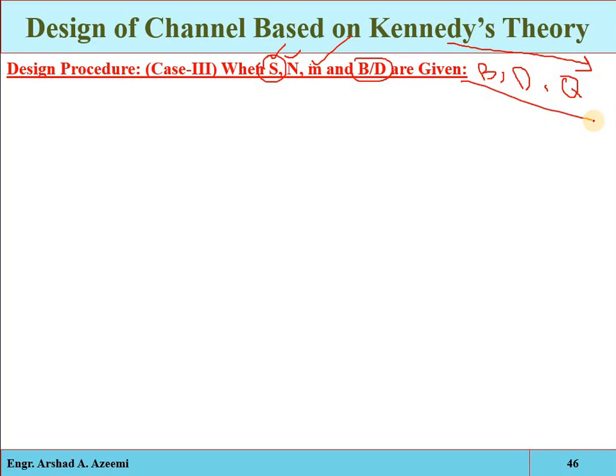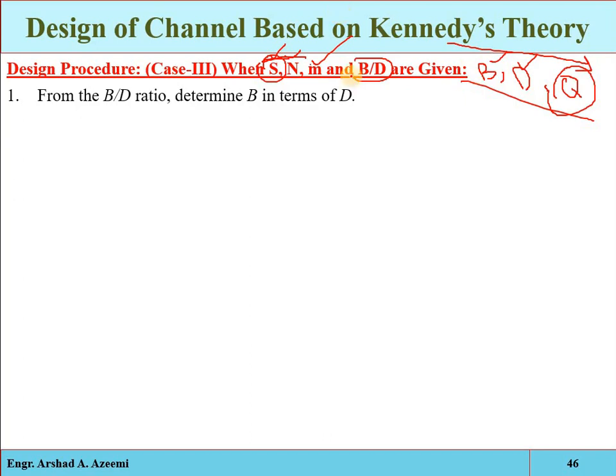That is, at this width and this depth, with these given dimensions, how much water will be conveyed by the given canal. So now these three are the required design parameters.